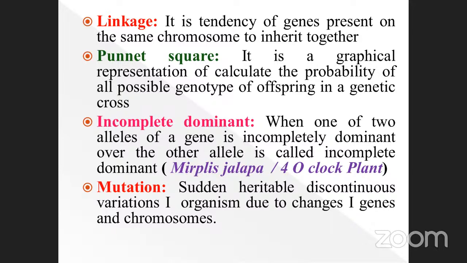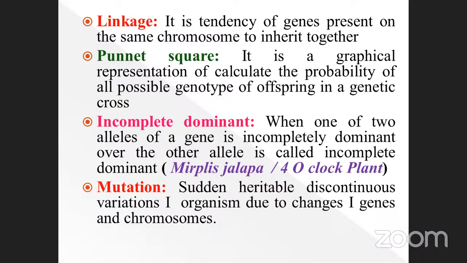Likewise, hybridizations are done by many scientists. Finally, the genotypic possibilities are calculated in a small square. This was first introduced by the scientist Punnett, that's why it is called Punnett square.